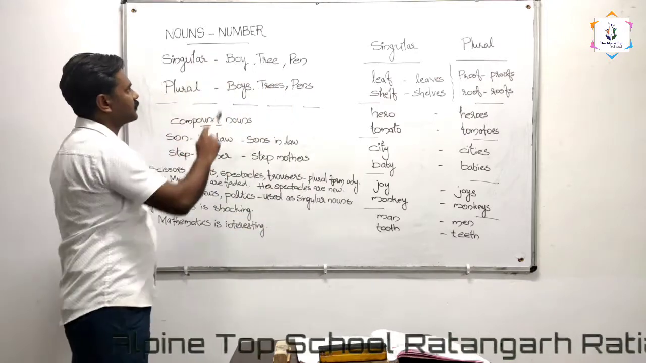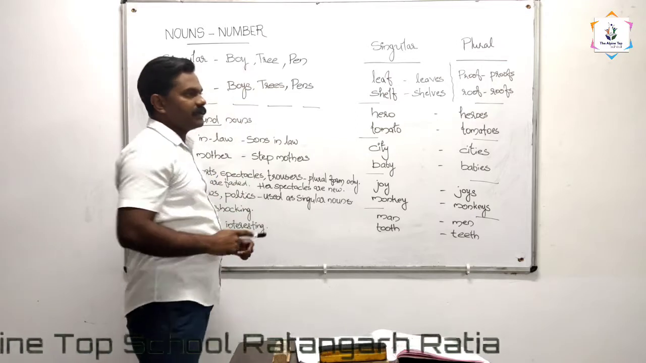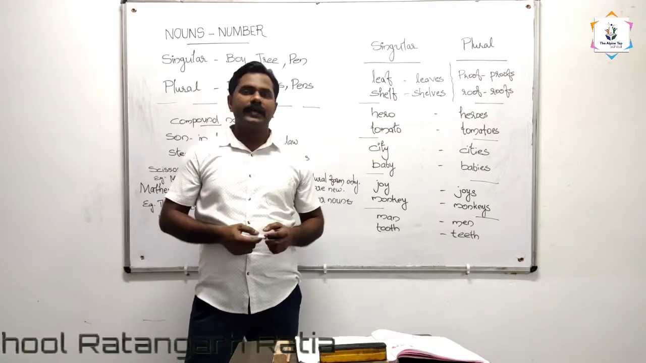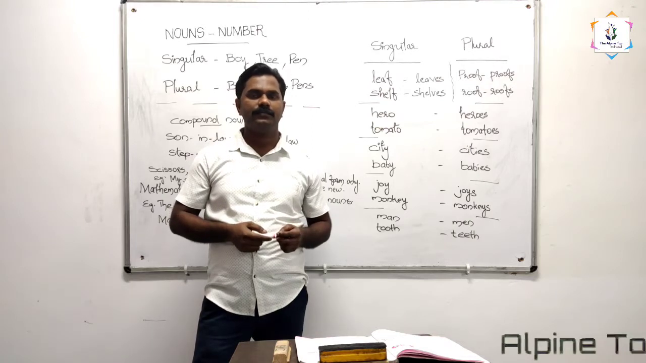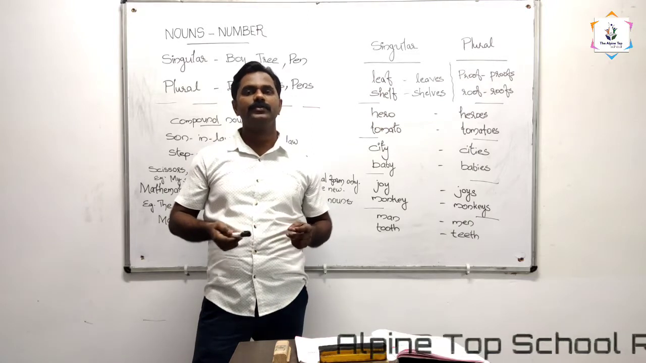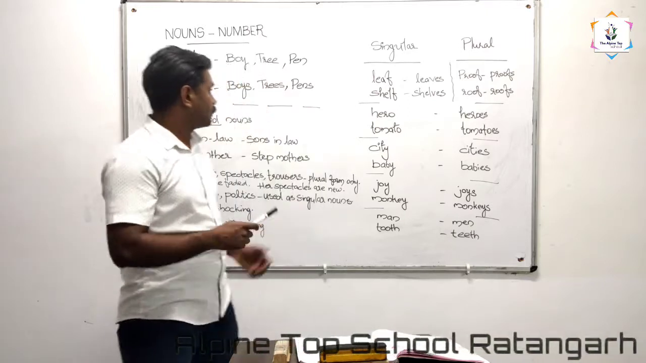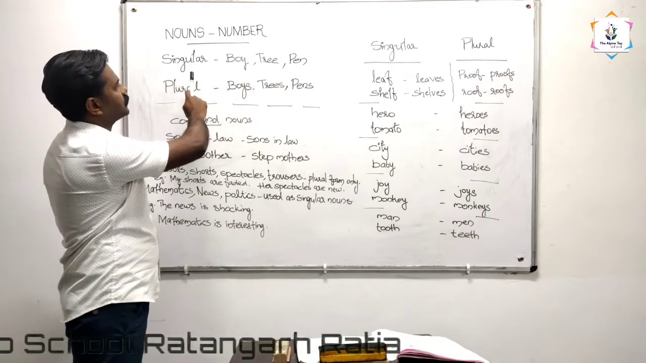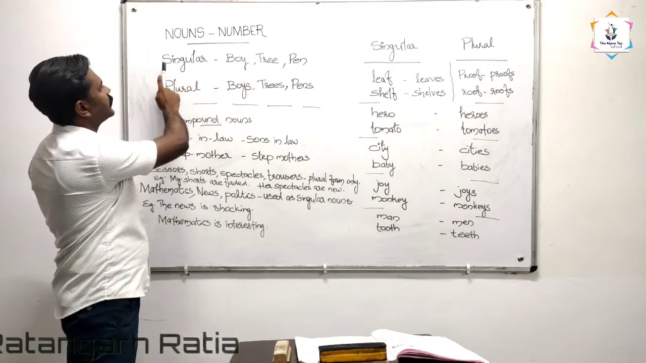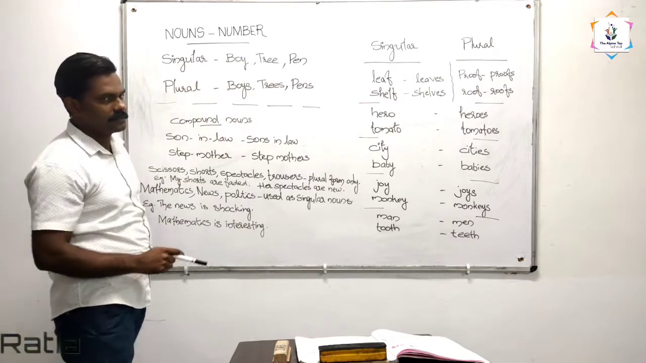The noun's number. We use number for counting, right? Counting anything, we will use numbers. The main use of number is counting. According to the number of the nouns, we can classify them as singular and plural.